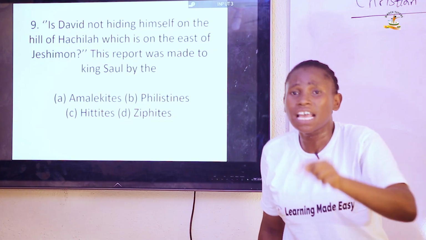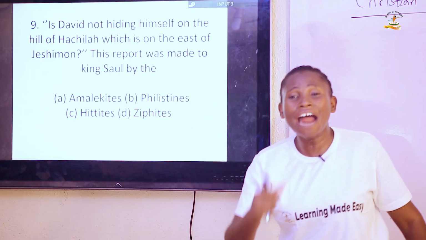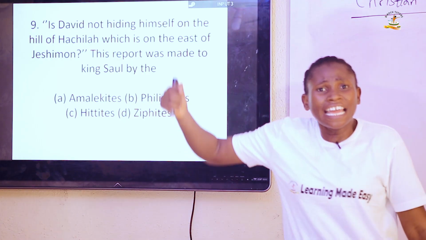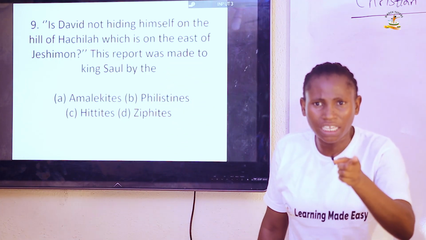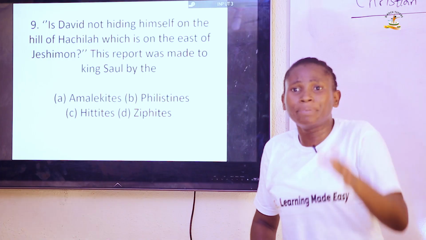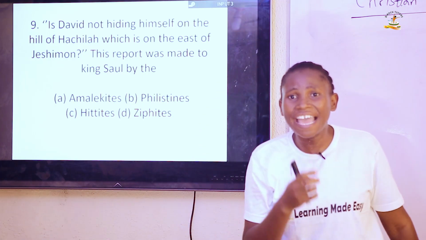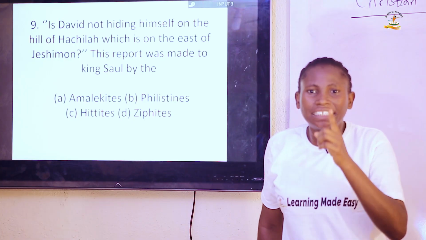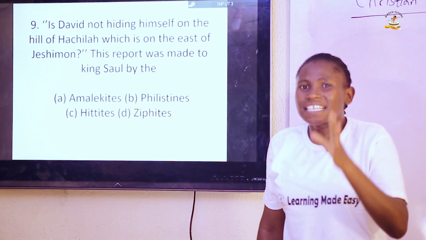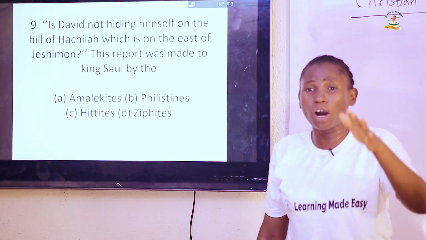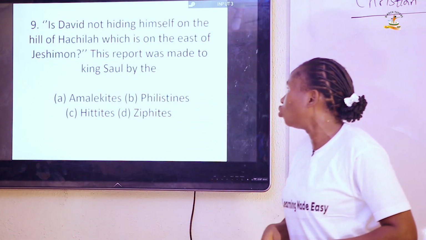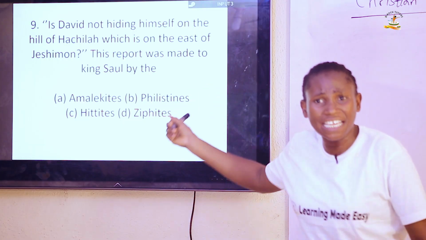So the Ziphites knew this and went ahead to King Saul and reported David to him, that David is hiding himself at the hill of Hachilah in the east of Jeshimon. And at that time, David chose the brother of Joab, who is called Abishai, to go and view Saul where he was encamped. But actually, David did not kill Saul because he felt he was the anointed of God. He said, who can lay his hand on the anointed of God and not be guilty? So therefore, he spared the life of Saul. So if we look at this answer, the answer is the Ziphites.